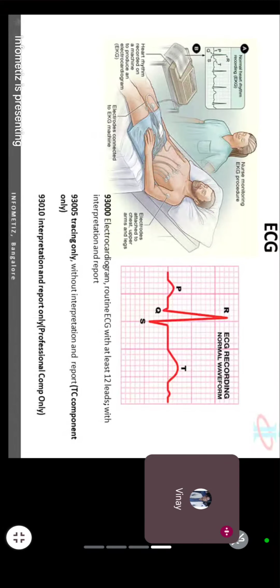In that, this diagram will be there. The peaks are known as the PQRST peaks: P, Q, R, S and T.